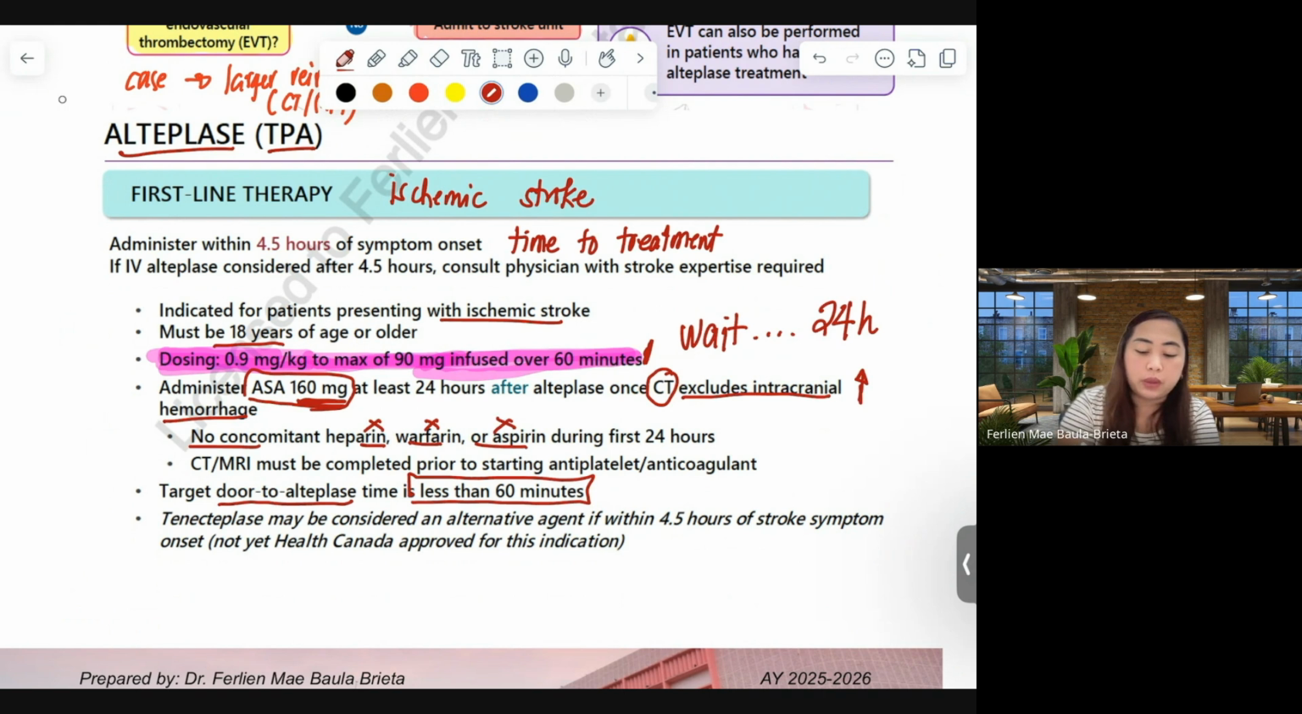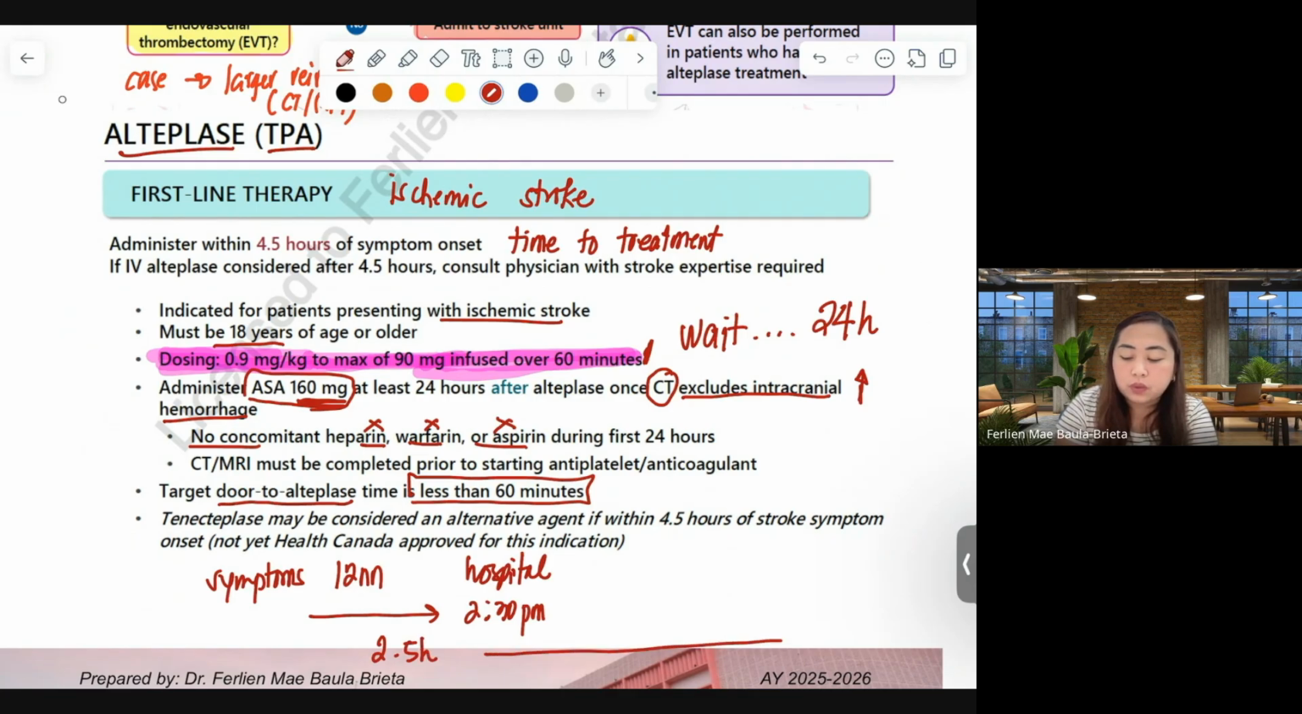So for example, the patient's symptoms started and were noted at 12 noon, and then they traveled to the hospital and arrived at 2:30 p.m. This is already 2.5 hours. We have 2 hours time to treatment left for this patient.